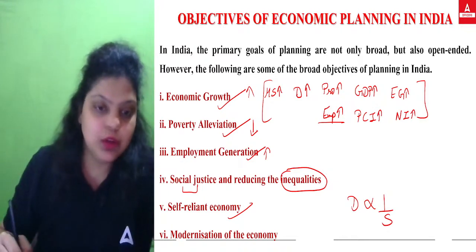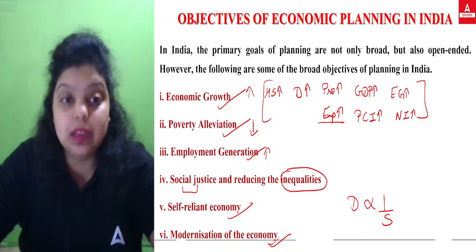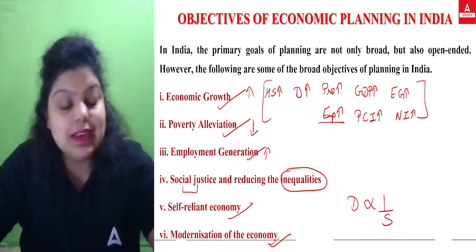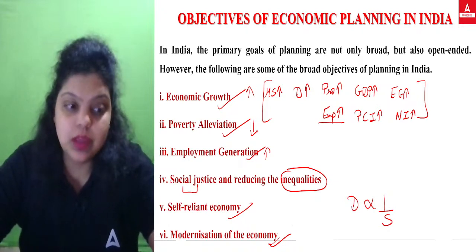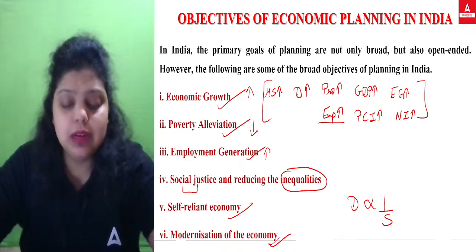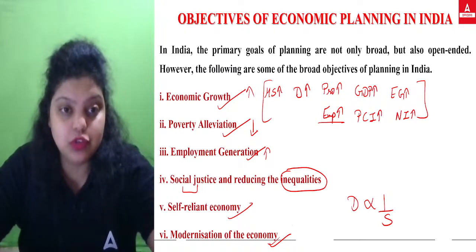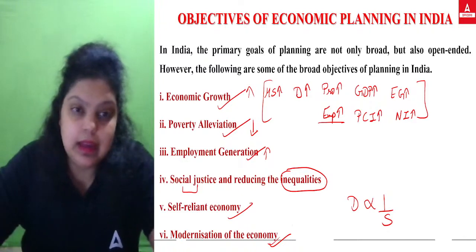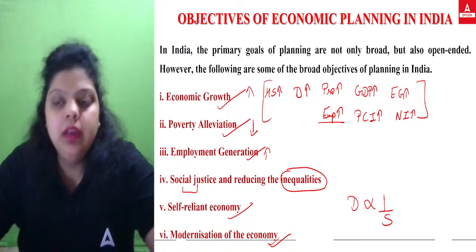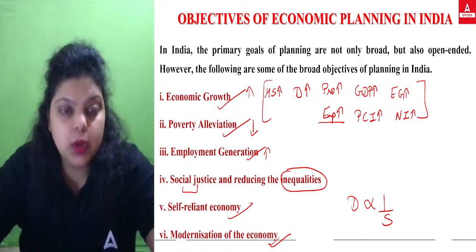And modernization of the economy. It's very obvious what type of infrastructure the economy needs to become modern. You have to plan for that. When you talk about roads, buildings, bridges, etc., all these are the physical infrastructure that help you link the country physically, and they provide modernization to the Indian economy as well.